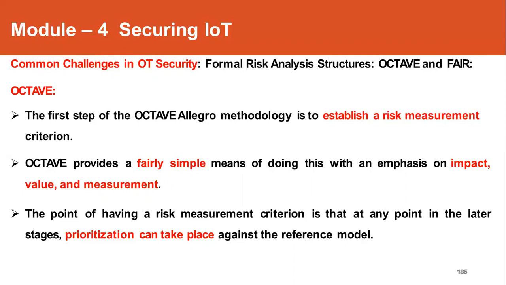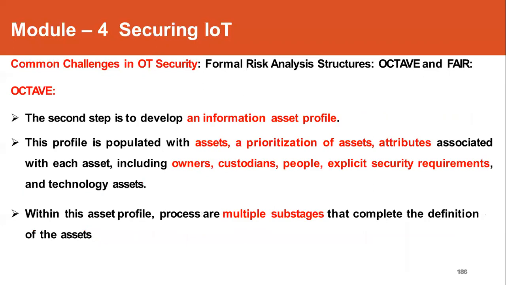Again, as the reference models. So here in this stage, one will identify what scenarios to be considered as a risk and how to measure it.